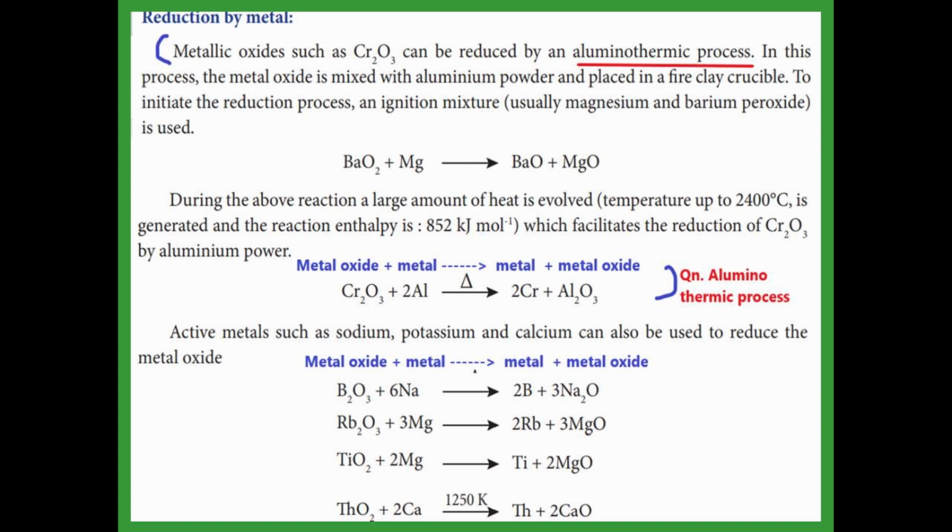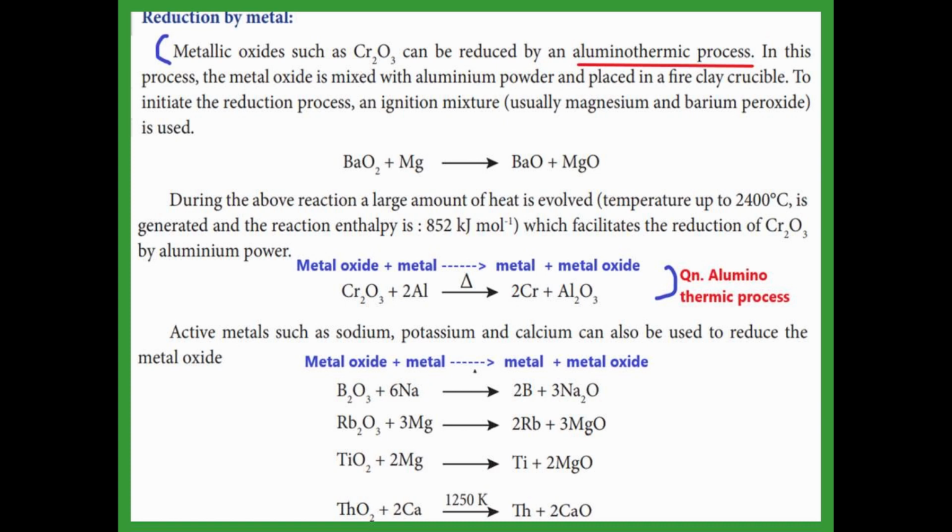Now see the Cr2O3, that is chromic oxide. That chromic oxide is reacted with the aluminum metal. That aluminum metal takes away the oxygen, and chromic oxide becomes chromium metal, and aluminum becomes aluminum oxide. So one type of metal oxide is reacted with another type of metal. That other metal becomes metal oxide, and the first metal oxide now becomes metal. Okay, this is the reduction by metal, and this question will be asked as aluminothermic process.